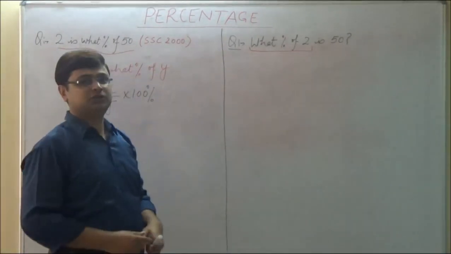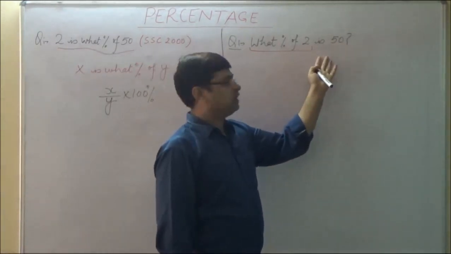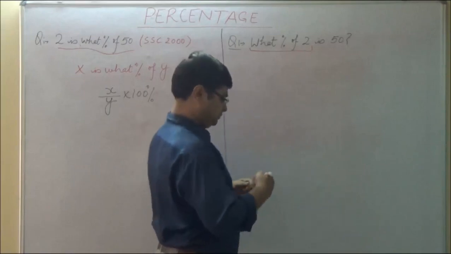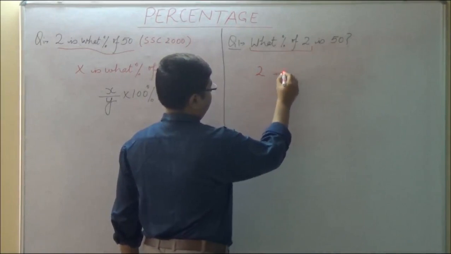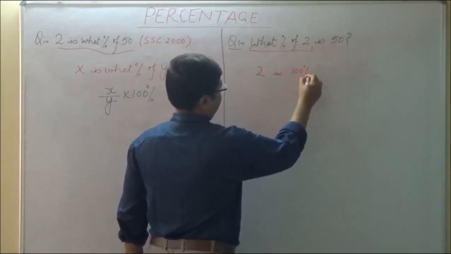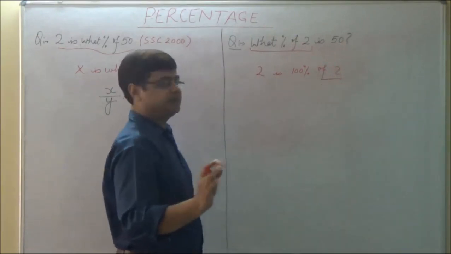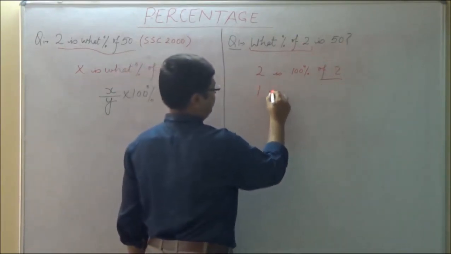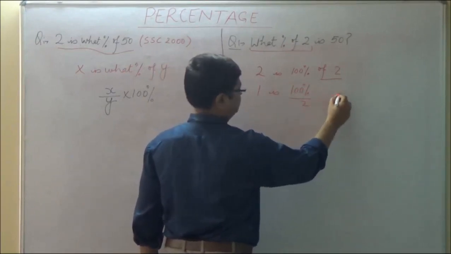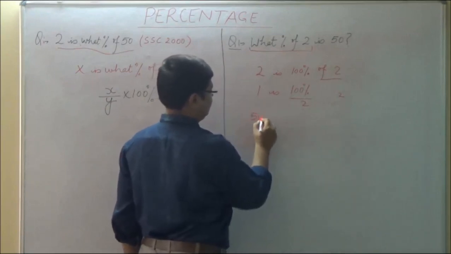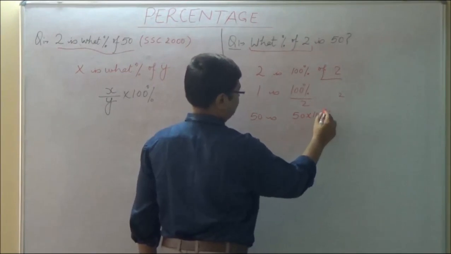What percent of 2 is 50? हमें फाइंड क्या करना है? हमें ये फाइंड करना है कि 2 का कितना परसेंट 50 है। So let us apply. 2 is 100% of 2. This is negligible. 2 is 100% of 2. 1 is 100% divided by 2 of 2, of course. Now 50 is 50 into 100% by 2.